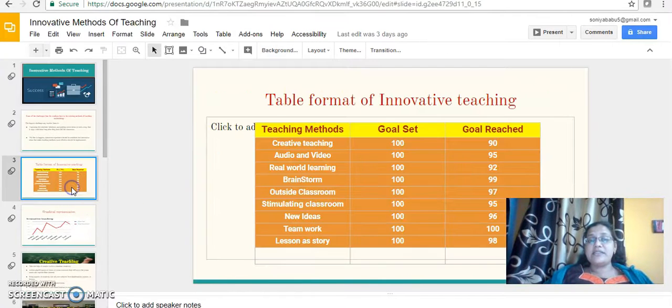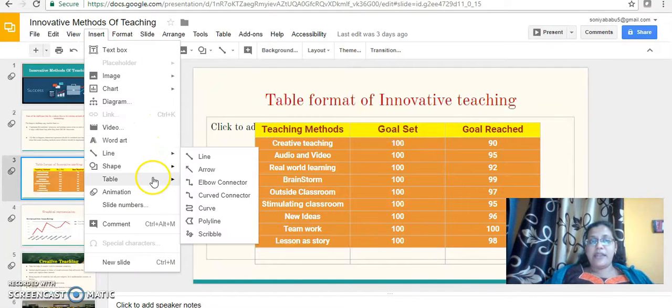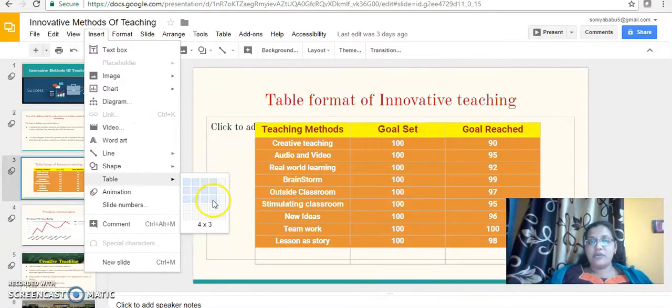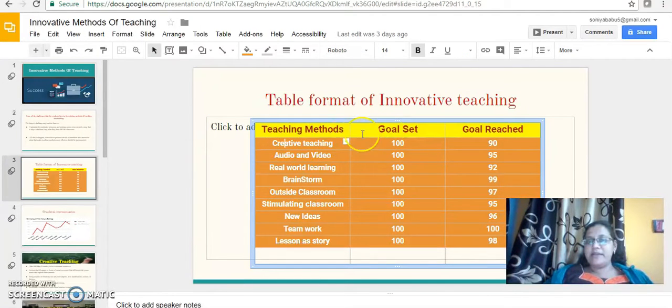I've also tried to insert a table. In order to insert a table, I go to Insert, click on Table, choose the number of rows and columns, and insert the table. The table format consists of teaching methods, goal set, and goal reached. I have these topics: creative teaching, audio and video, real world learning, brainstorm, outside classroom, stimulating classroom, new ideas, teamwork, listeners, story. For all of them the goal set is 100, and the goal reached is 90, 95, 92 and so on. I have shown it in table format.